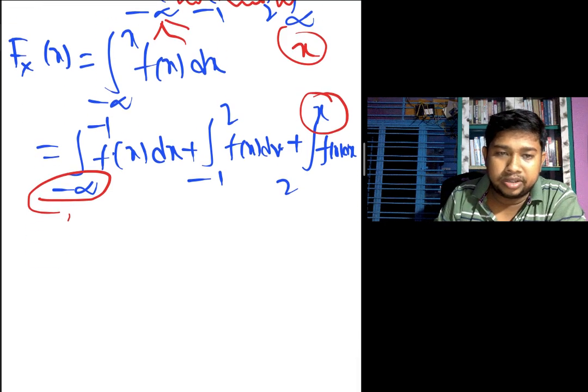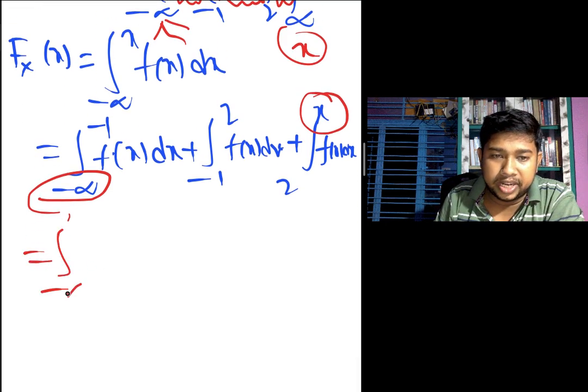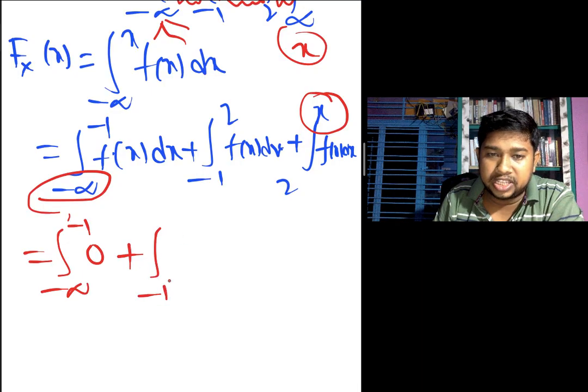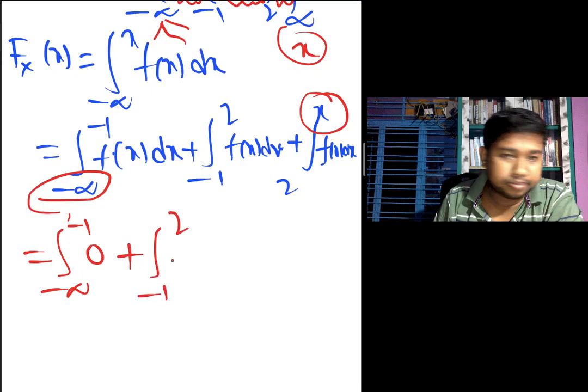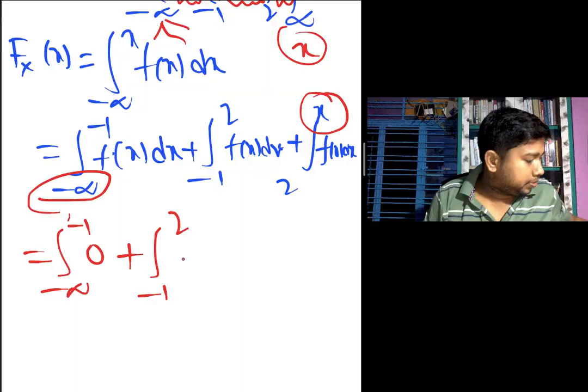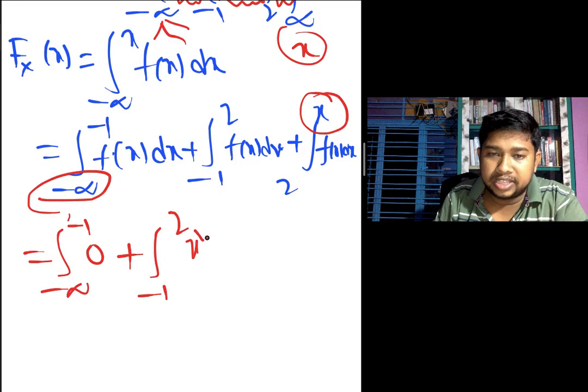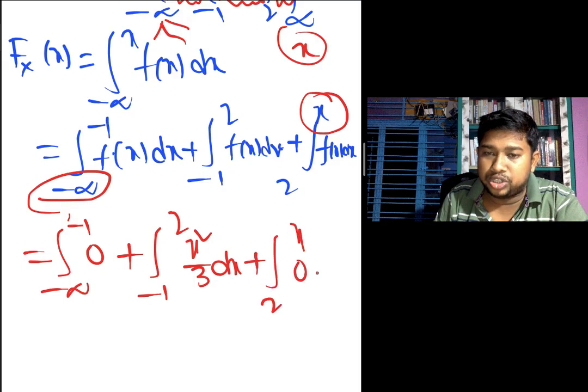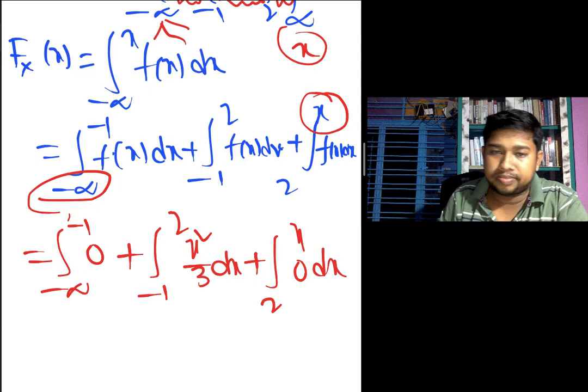Now also calculate. First part, integration minus infinity to minus 1 is 0, plus minus 1 to 2, value is the x square by 3 dx, plus here the value is 2 to x, value 0 dx. Okay.